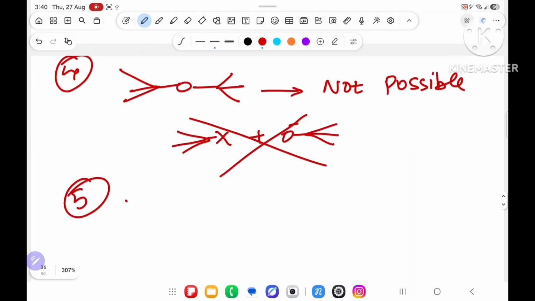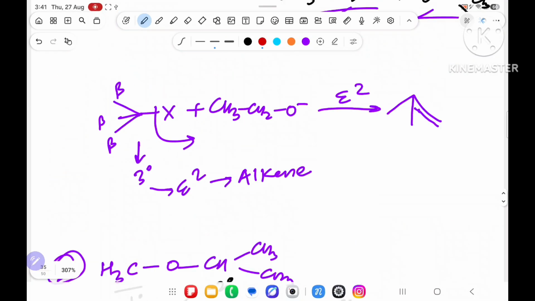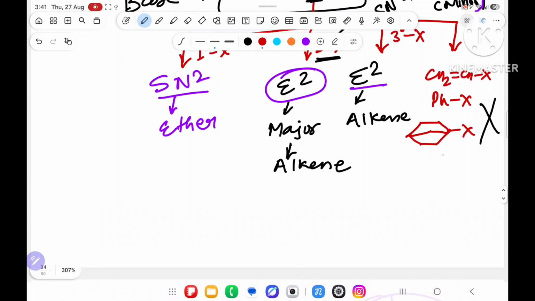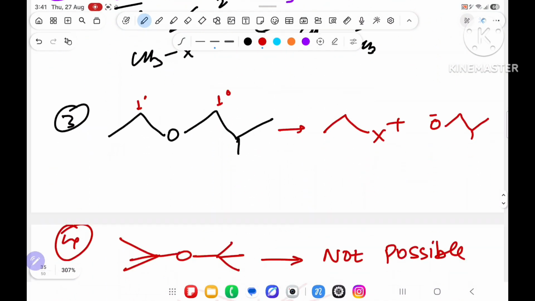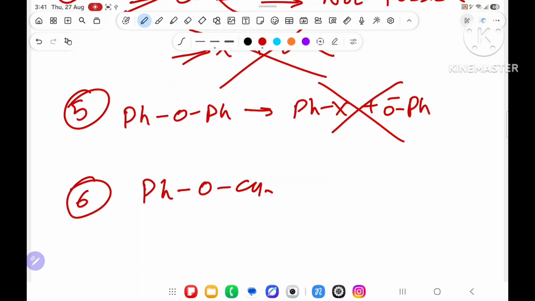Suppose I will write the next example, Ph O Ph. What will you say? Sir, 1 Ph will get X and 1 Ph will get O minus. No, never, it will not form, because Ph will never do this reaction. So you have to take care. Understanding? Yes sir, understanding.